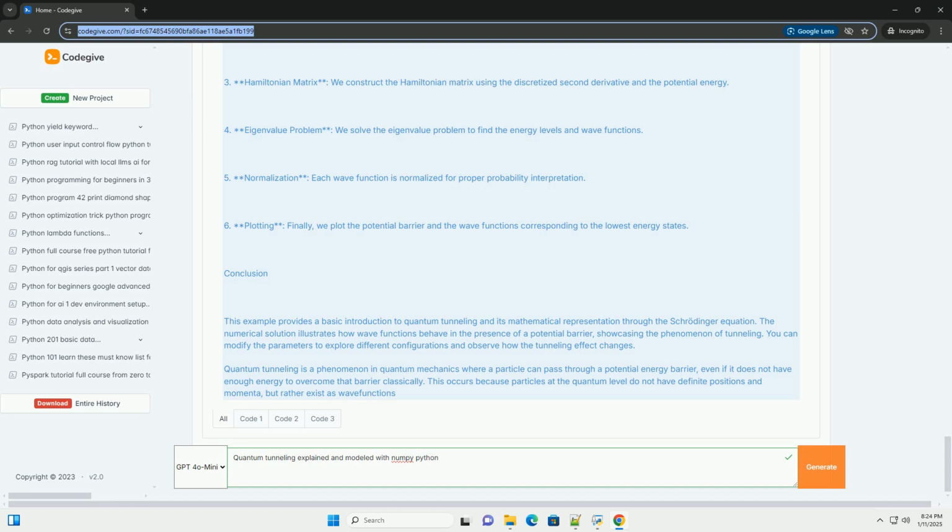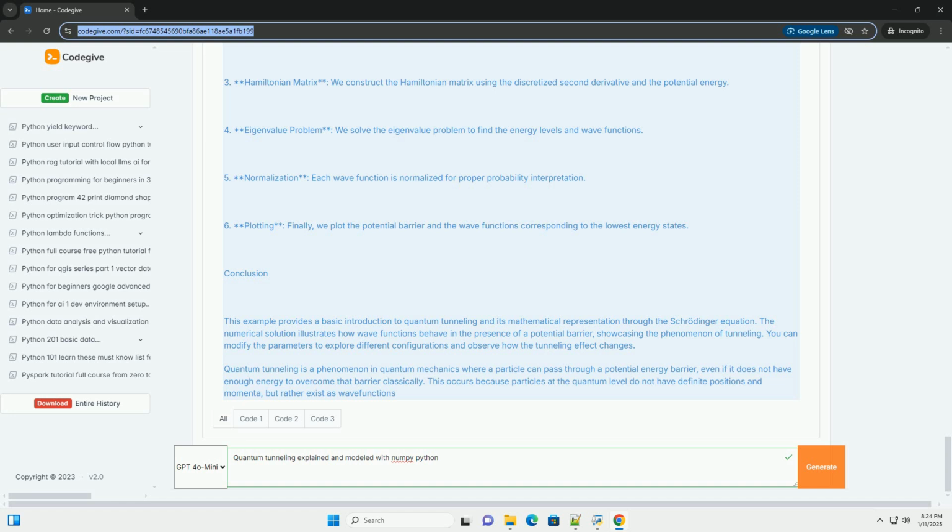We'll model quantum tunneling using the time-independent Schrödinger equation, which for a one-dimensional case can be written as -(ħ²/2m) d²ψ(x)/dx² + V(x)ψ(x) = Eψ(x), where ħ is the reduced Planck's constant, m is the mass of the particle, V(x) is the potential energy as a function of position x, E is the total energy of the particle, and ψ(x) is the wave function.